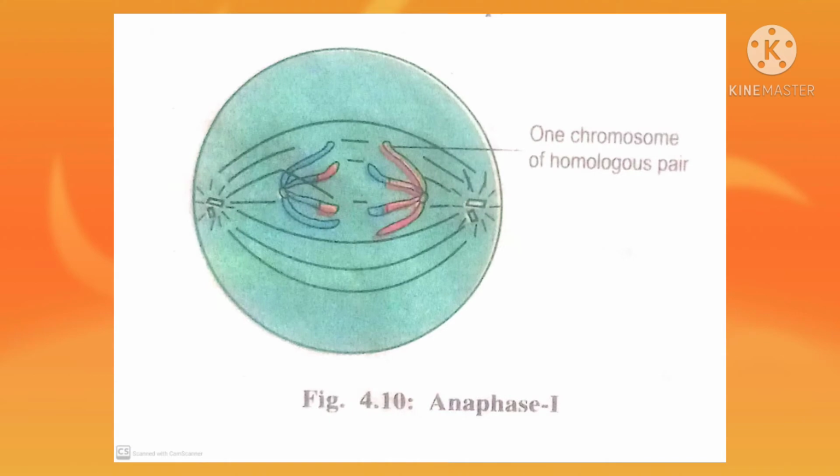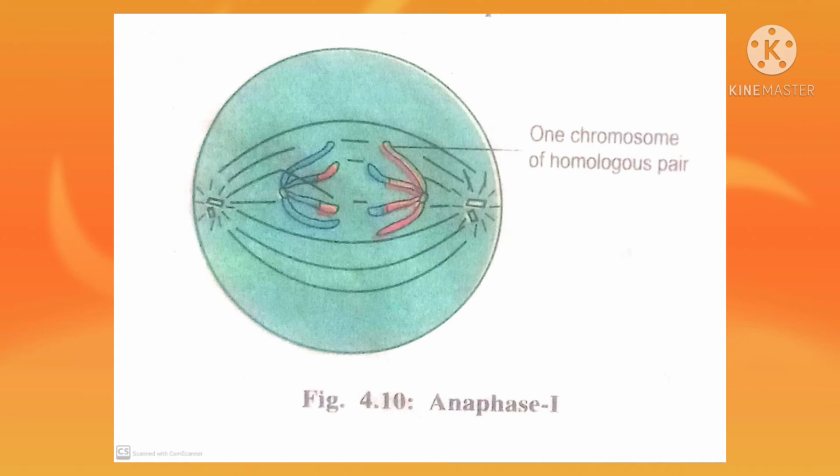Then after, anaphase first. The chromosomal fibers contract and pull the homologs, and interchromosomal fibers appear and extend so that the homologous chromosomes start moving towards the opposite poles. During anaphase, the homologs start moving to the opposite poles. The centromere does not divide here.